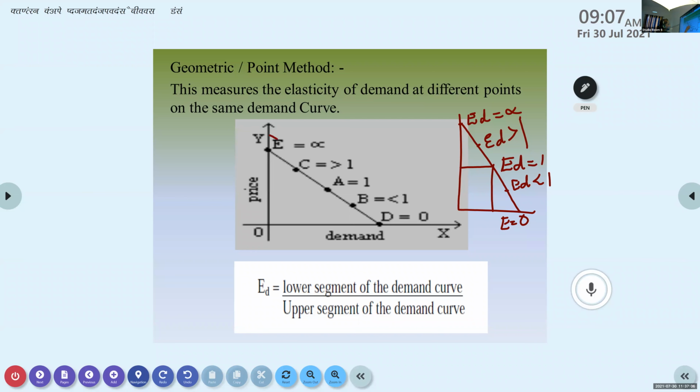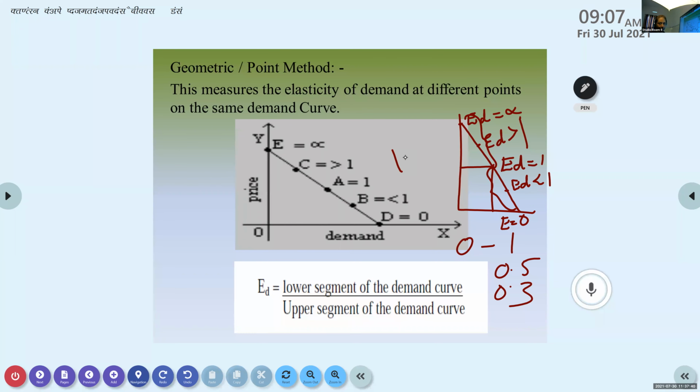If you imagine this is 12 centimeters, then the midpoint is 6. If you take some imaginary numbers and divide, you will get exactly the same situation below. From here to here you will get values between 0 and 1, like 0.5, 0.3. From here to here you will get 1 point something.